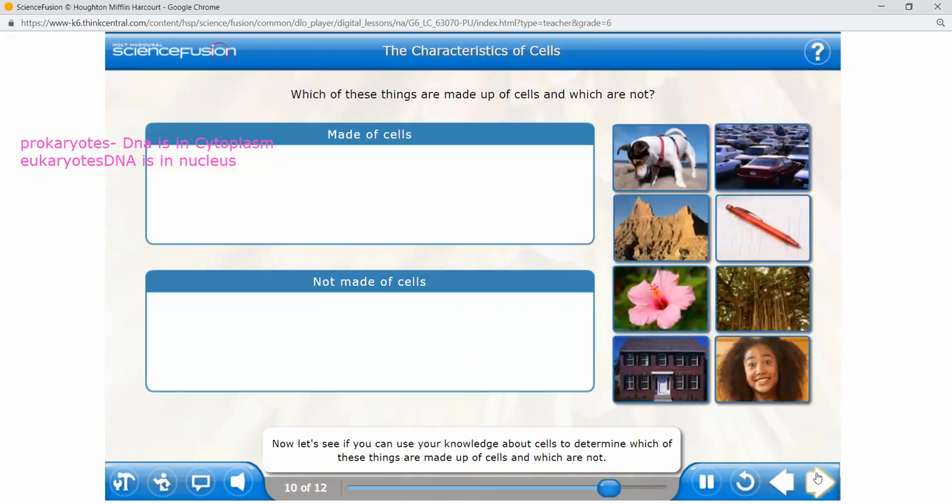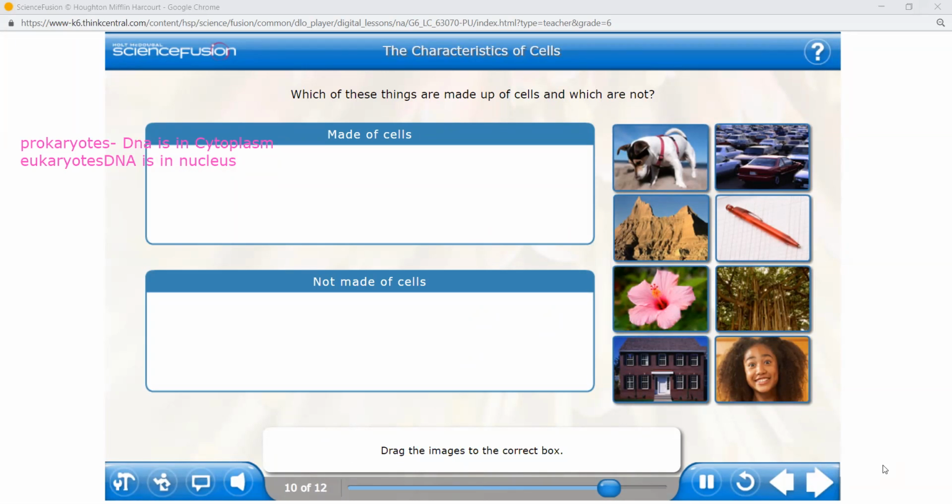Now, let's see if you can use your knowledge about cells to determine which of these things are made up of cells and which are not. Drag the images to the correct box. What do you think is made up of cells and what is not made up of cells? Ishan, can you just tell me, dog? Made of cells or not made of cells?